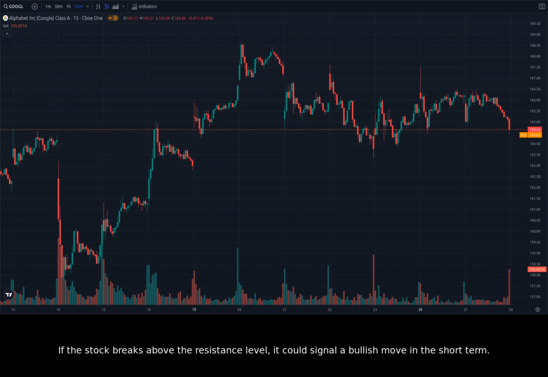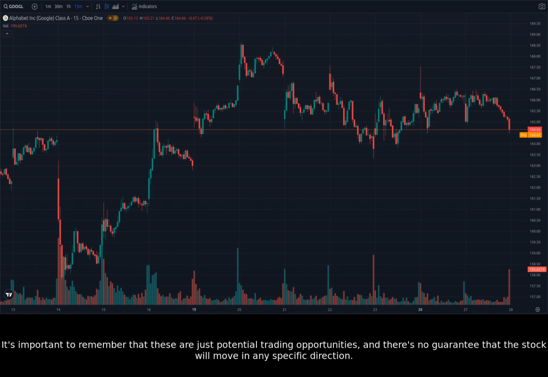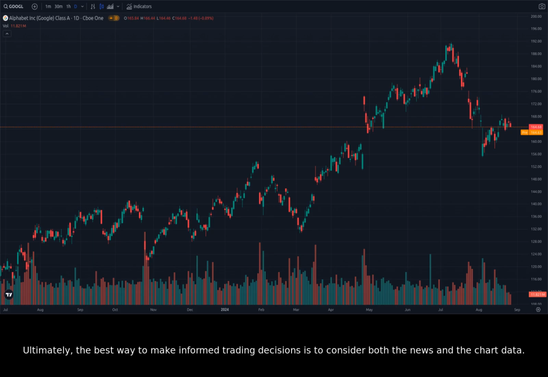If the stock breaks above the resistance level, it could signal a bullish move in the short term. Conversely, if the stock breaks below the support level, it could signal a bearish move. It's important to remember that these are just potential trading opportunities, and there's no guarantee that the stock will move in any specific direction.